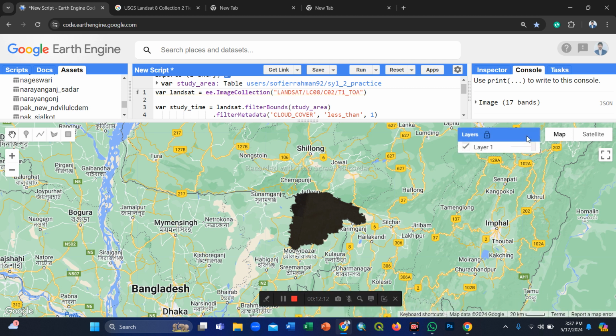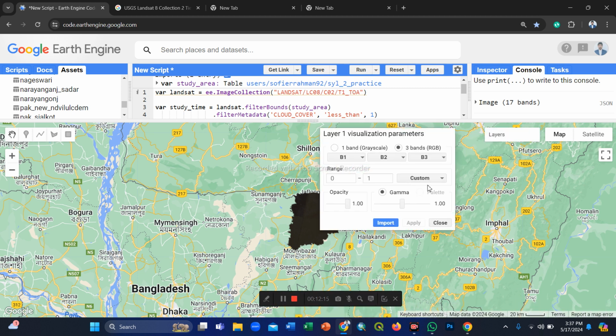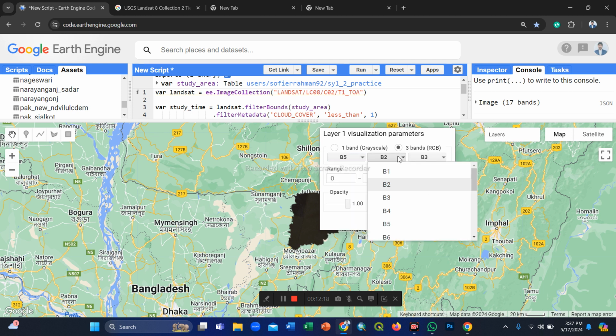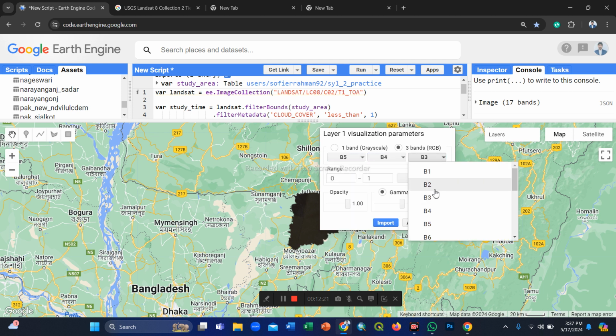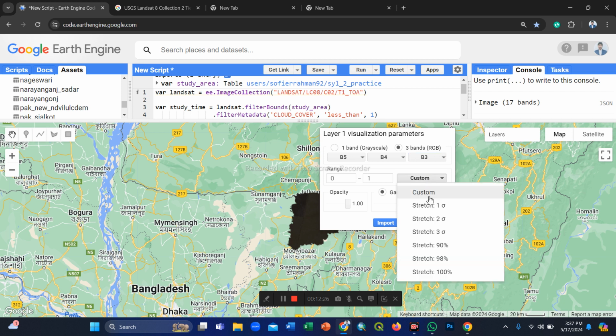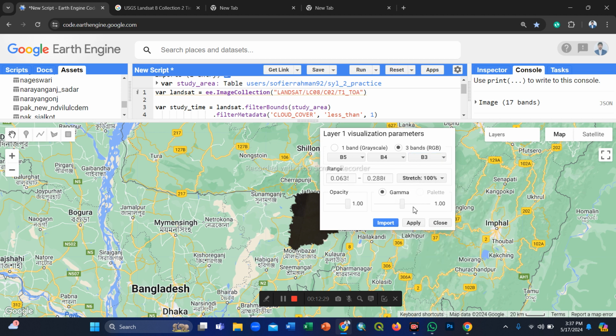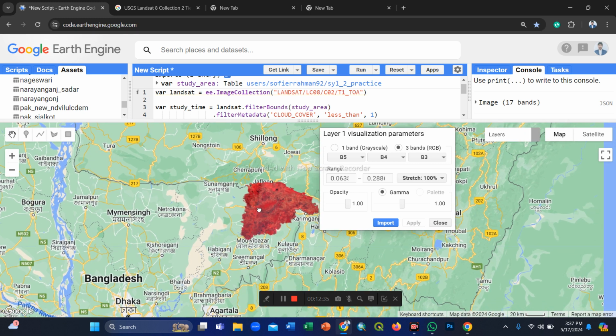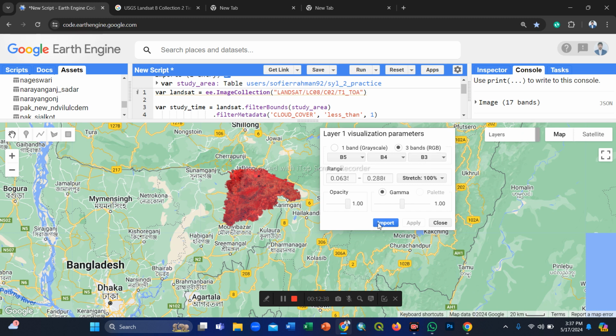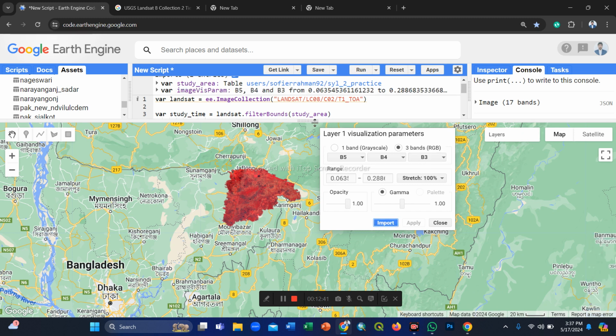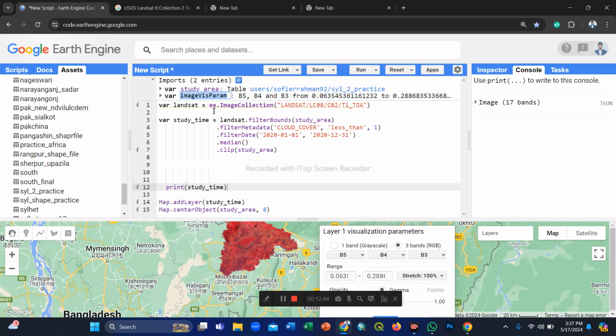Now I set the band composite for visualization. Suppose I select band 5, band 4 and band 3, custom 100% for looking good, and apply. Okay, so now we see this band combination 5 4 3. So we easily import it in our code editor. Now we copy and paste this visualization parameter after the layer name, and click run.